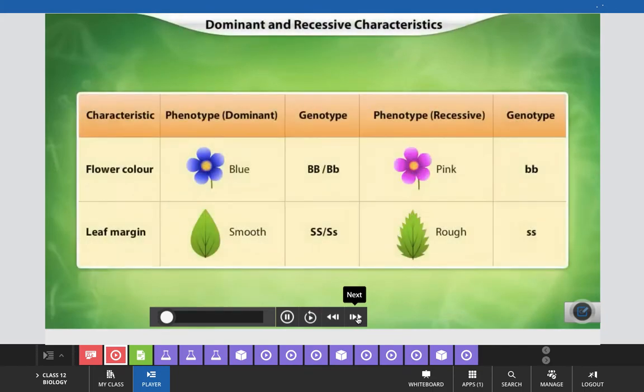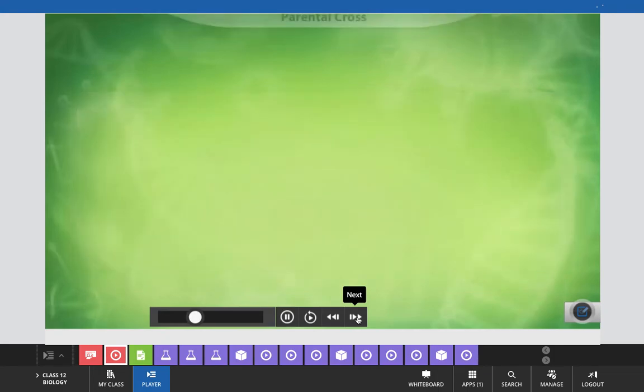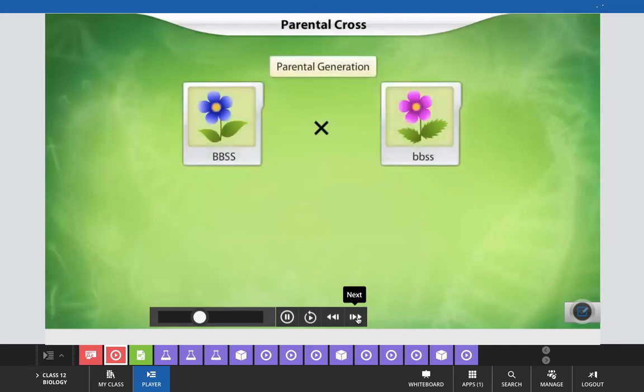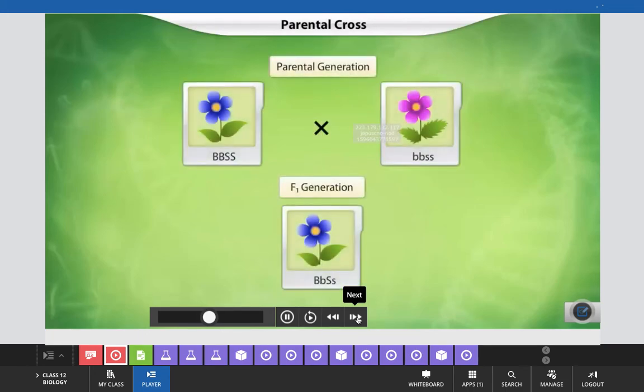In this plant species, blue color of the flower is dominant over pink color, and a smooth leaf margin is dominant over an uneven leaf margin. On crossing two parent plants, all plants of the F1 generation have blue flowers and smooth leaf margins.